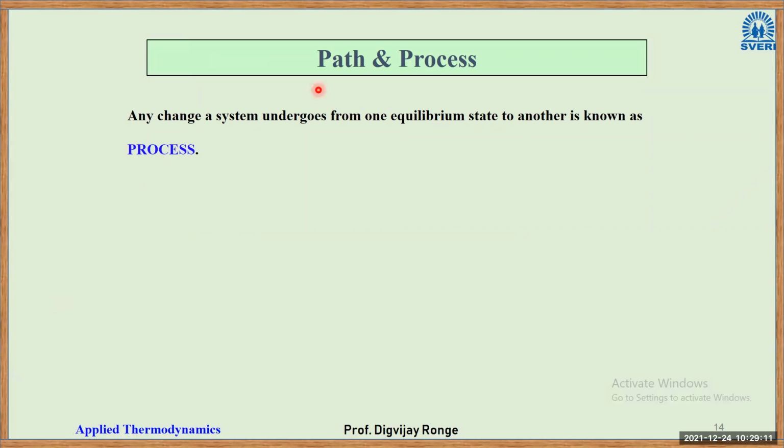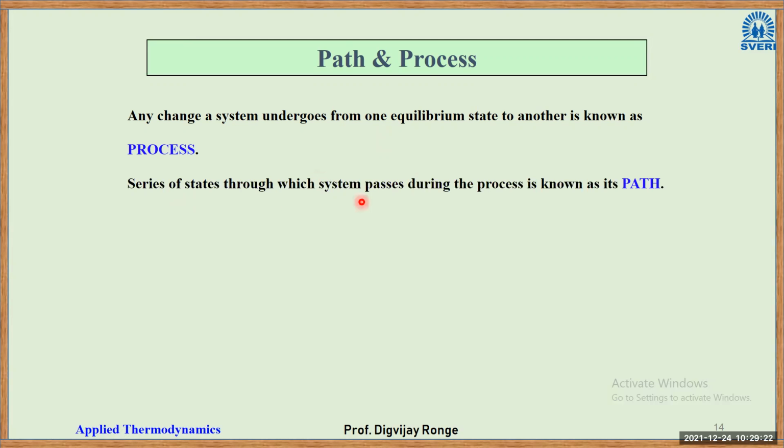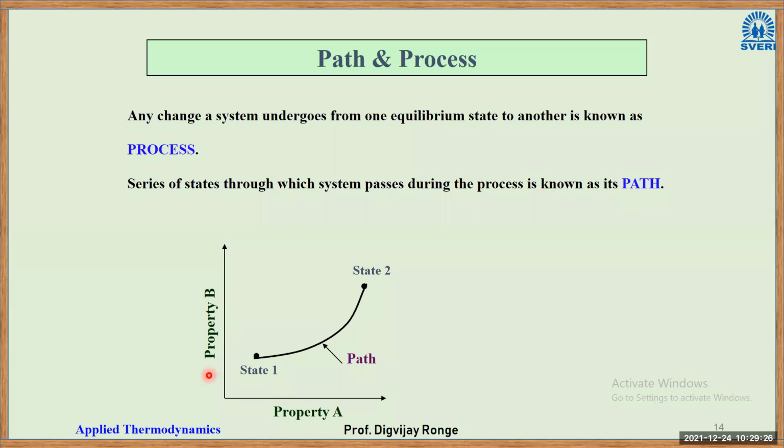Right. So in yesterday's lecture, we have seen path and processes. Any change the system undergoes from one equilibrium state to another is known as a process. The series of states through which the system passes during the process is known as its path. So this was the graph of property B versus property A. Initially it was at state 1. Let us say property B here is pressure and property A here is volume.